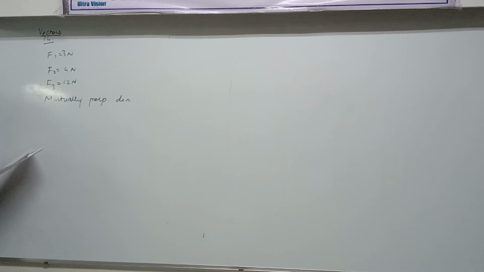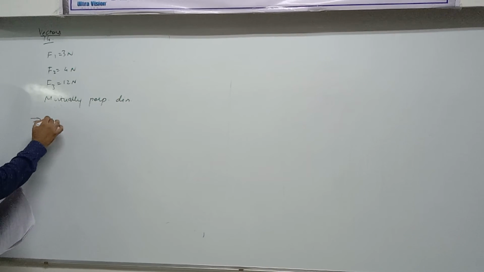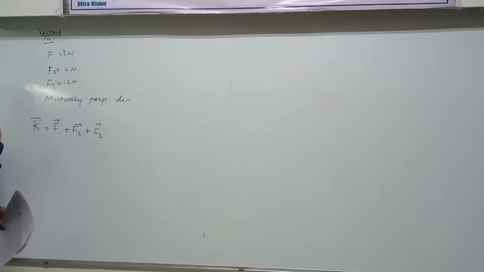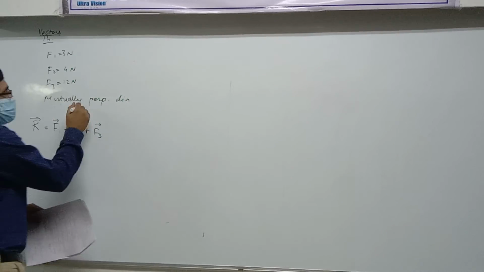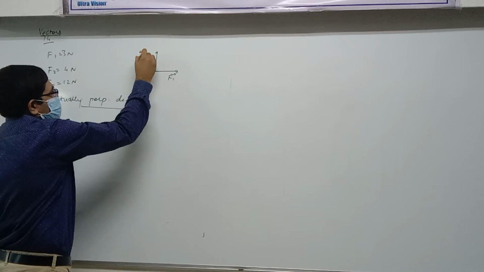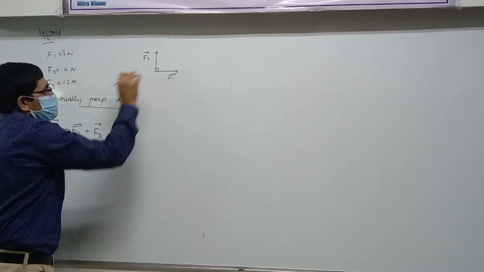Magnitude of resultant force is, we have to find resultant. Resultant means what? Sum. So F1 vector plus F2 vector plus F3. Okay. Now you can actually do this in several ways, but because I've already taught you about components and all that, it's easiest to deal with it that way. So three mutually perpendicular directions means they are all perpendicular to each other. So suppose I draw F1 like this and F2 like this.